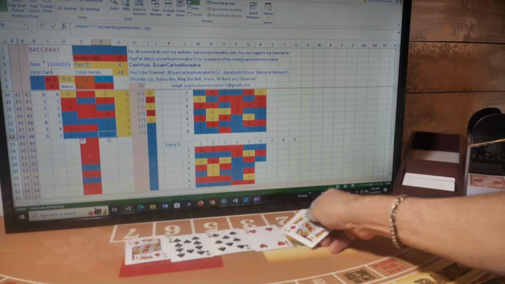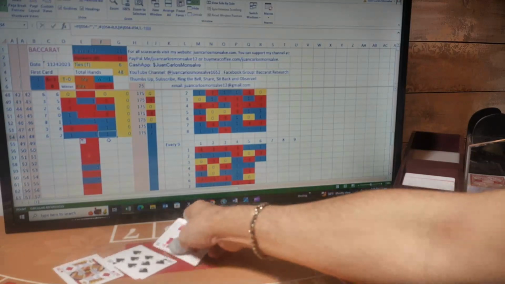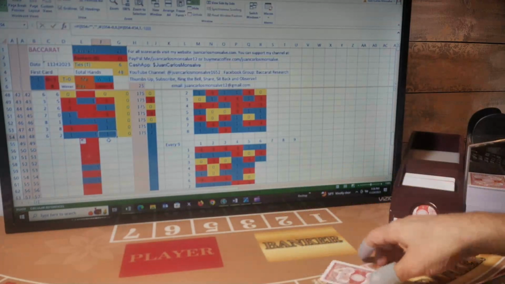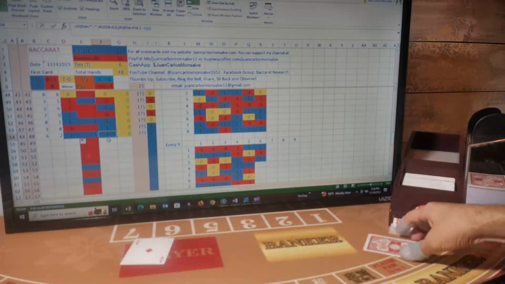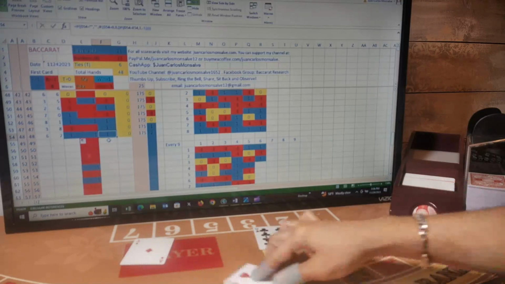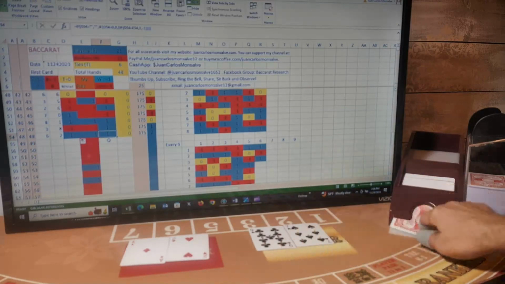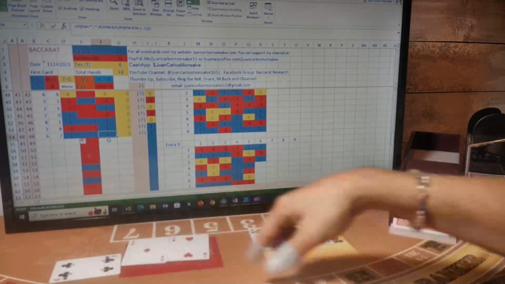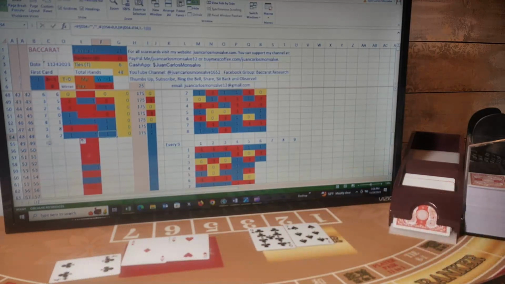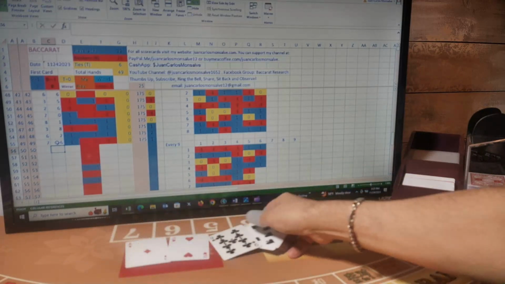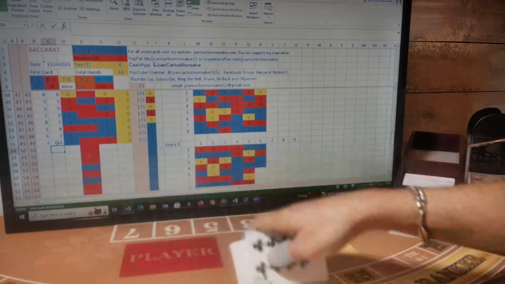My next four hands I will be playing banker. So my next four hands will be banker. First card for player, first card for banker, second card for player, second card for banker. Banker has a 6, player has a 3. The 3 gets a third card, the third card is a 4 for a total of 7. 7 player, and banker has a 6, so it remains at 6. Banker only gets a third card if we get 6 or 7. So this was a player hand. I was betting banker, so I lost this hand.